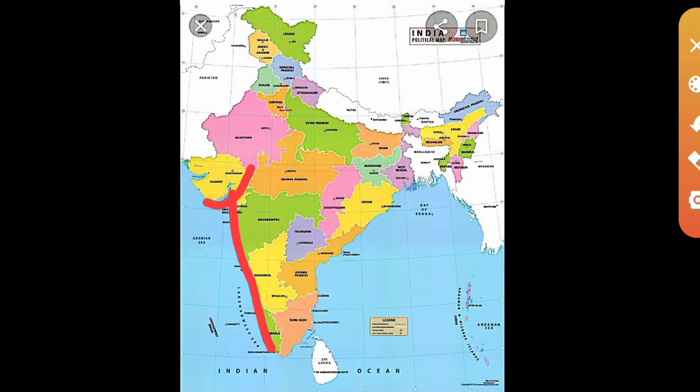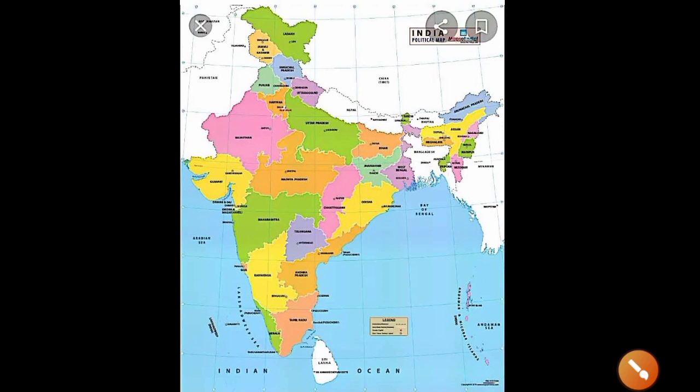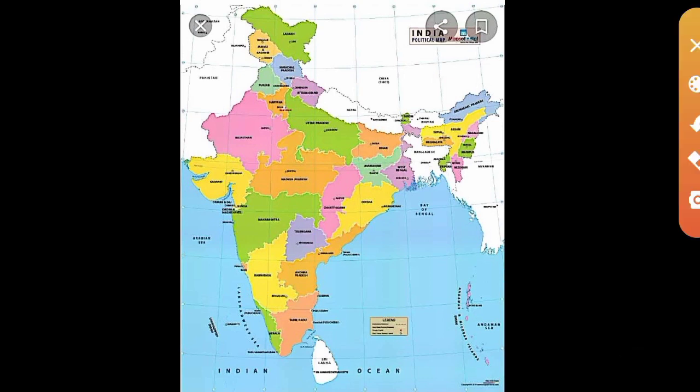Daman and Diu and Dadra Nagar Haveli, and no other union territories. But a small portion of Puducherry is here in our state. In the last class also I told you, which is that union territory here in Kannur? Yes, Mahi. That is only a small portion of Puducherry. Puducherry actually is in Tamil Nadu, so it is not considered as in the western coast.